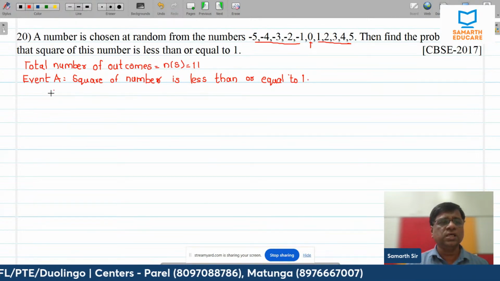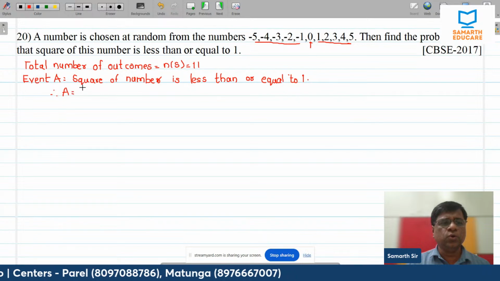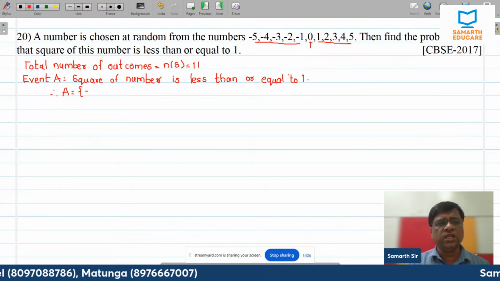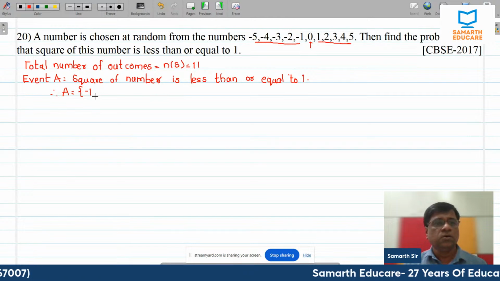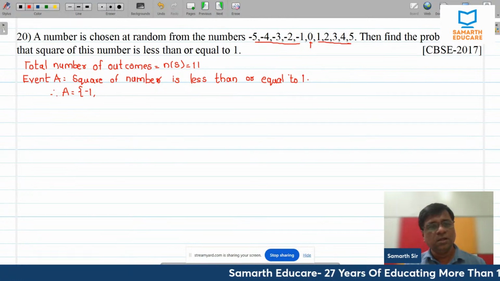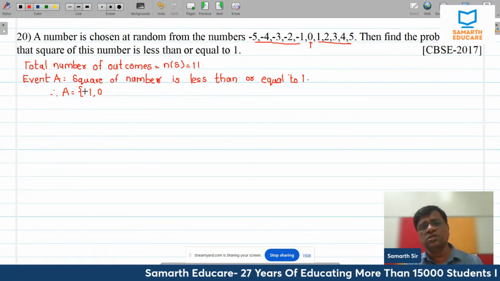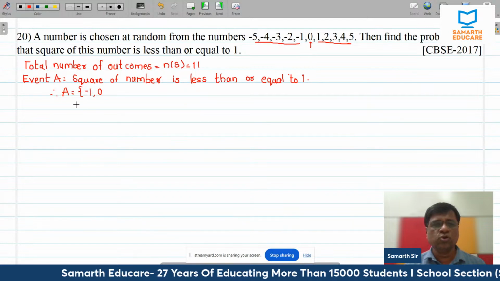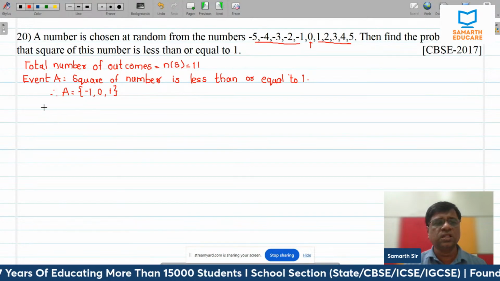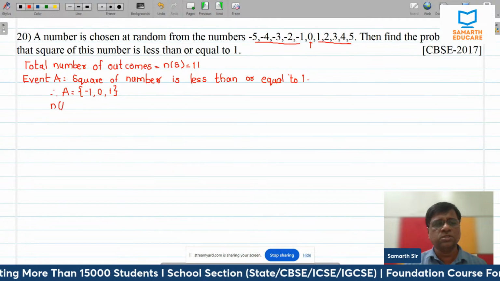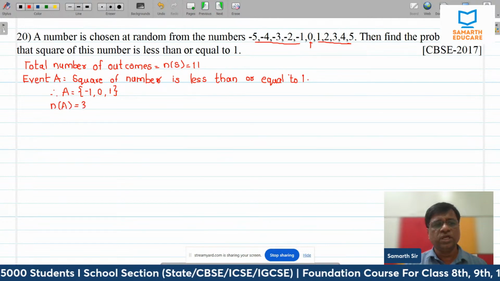Alright, so in that case अगर मैं A में देखूं तो पहले तो -1 का स्क्वायर, what is the square of -1? It is +1, which is equal to 1. Then 0, square of 0 is 0. You multiply any number of times, you are going to get 0. So it is less than 1, and then it is 1. Only 3 numbers are there. So number of favorable outcomes is equal to 3.